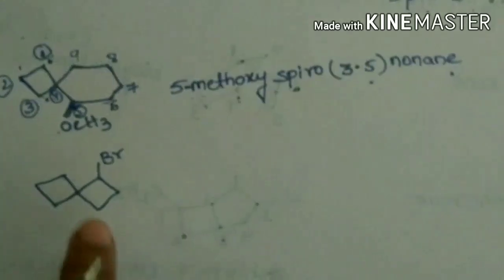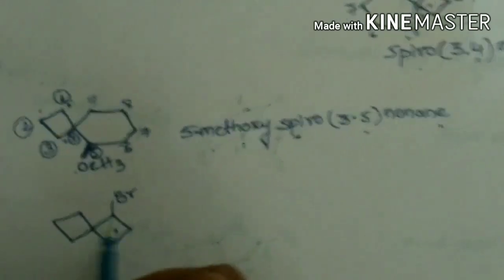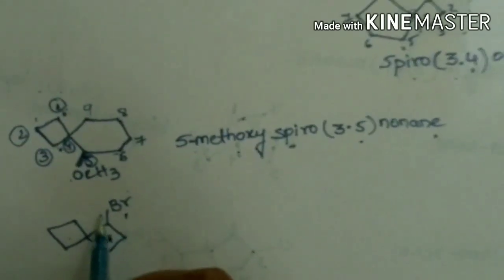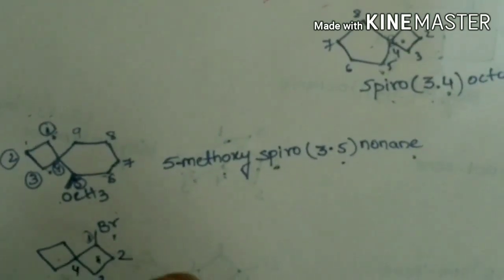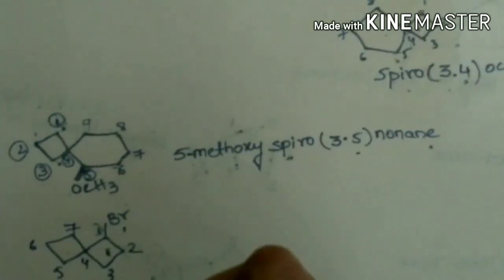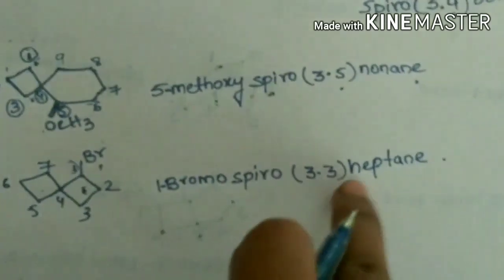Coming to this one, these two rings have the same number of carbons. Here in this ring, it has one of the substituents. So let's start numbering from this side. So this compound can be written as 1-bromo spiro 3, 3 heptane.